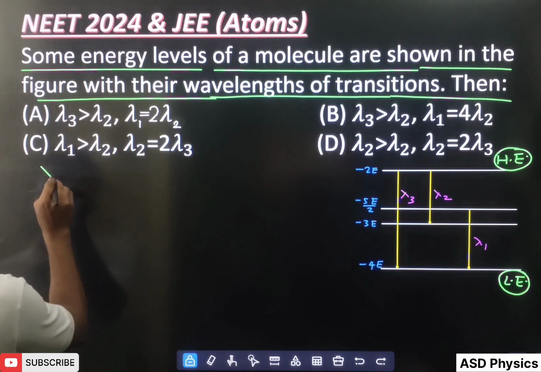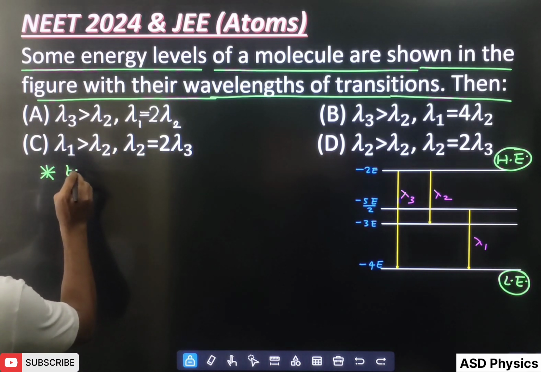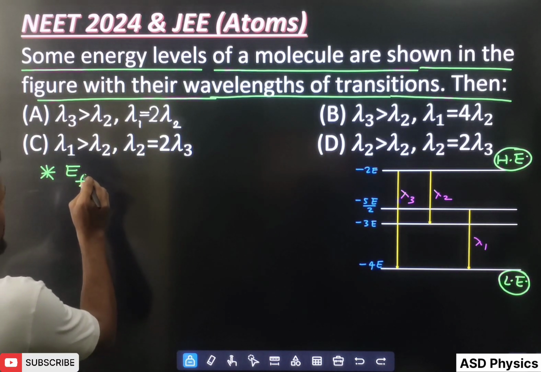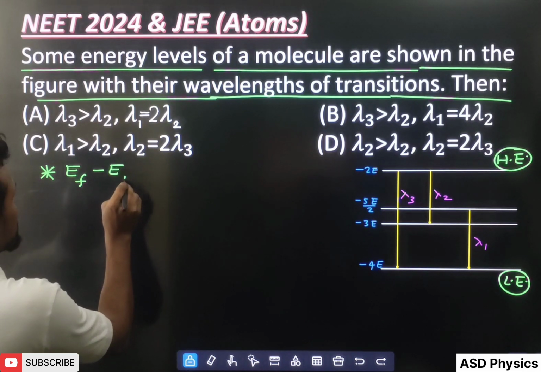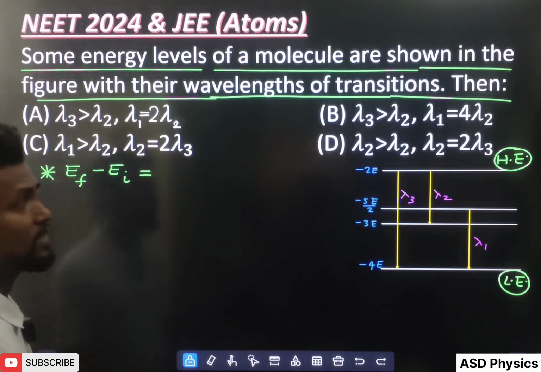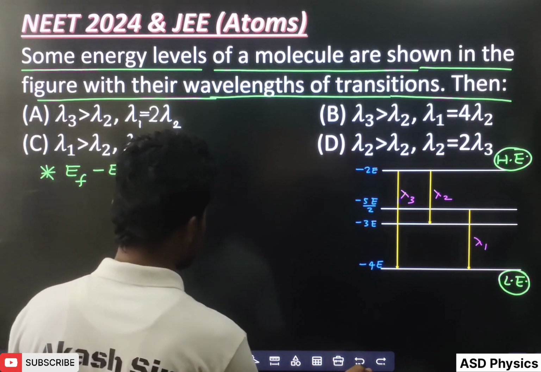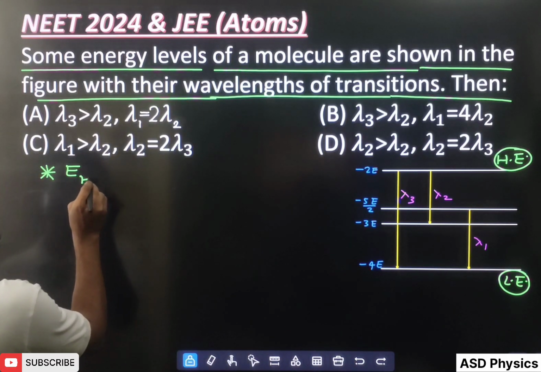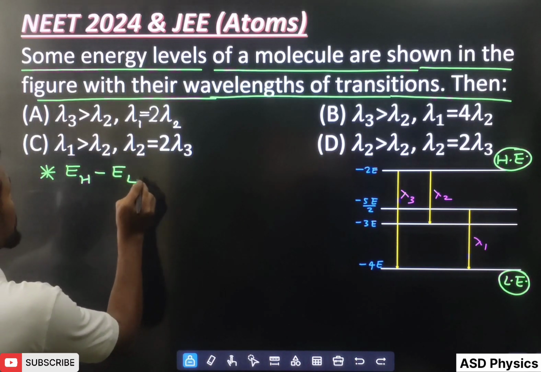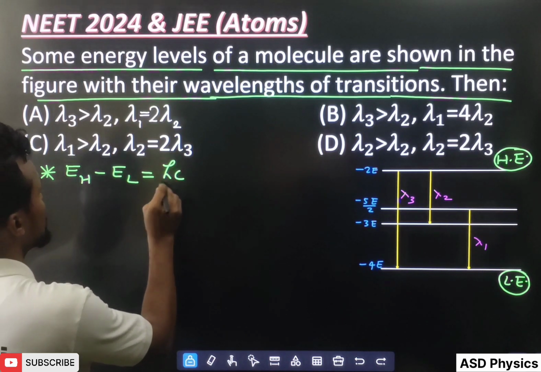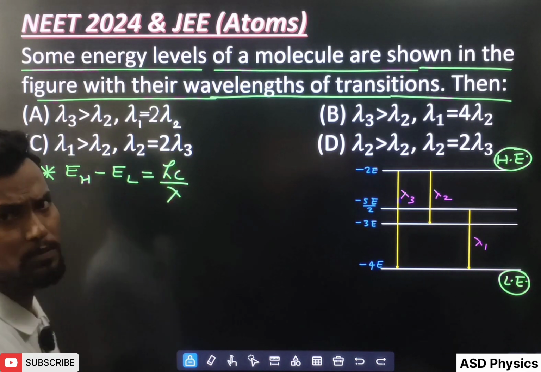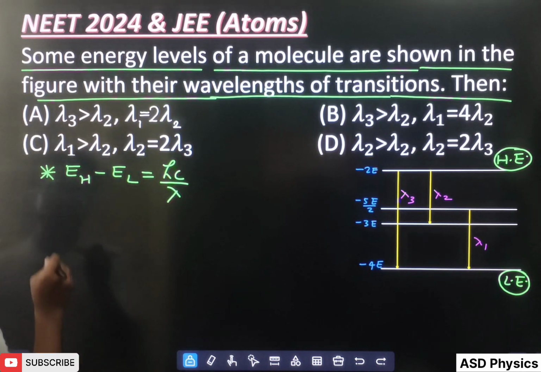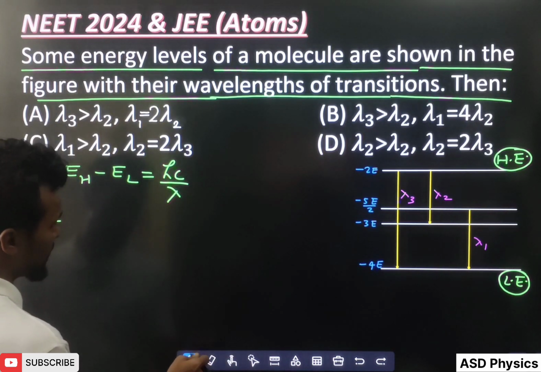Okay, and what is the third postulate? The third postulate tells that E final minus E initial, that is delta E, is equal to, or we can say in a somewhat better way, always high energy level minus low energy level is equal to h nu, or we can write here hc by lambda. Okay, so this thing we are going to apply here. Let's apply one by one.